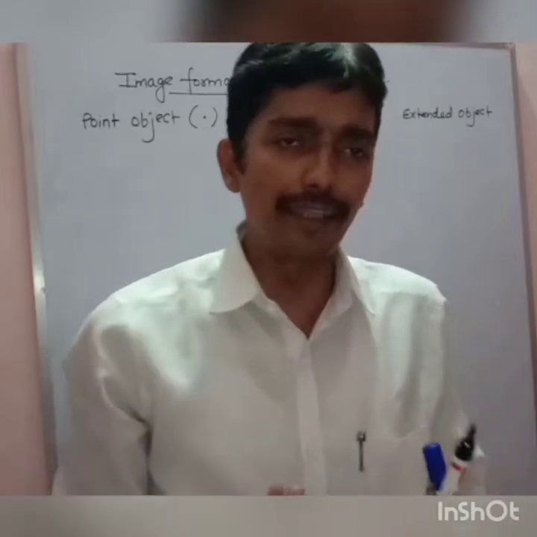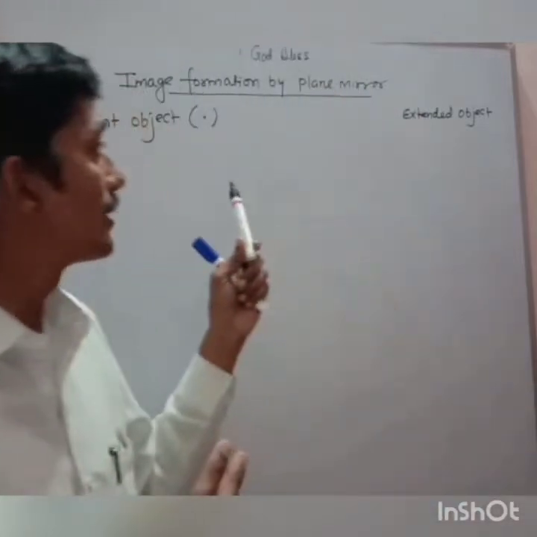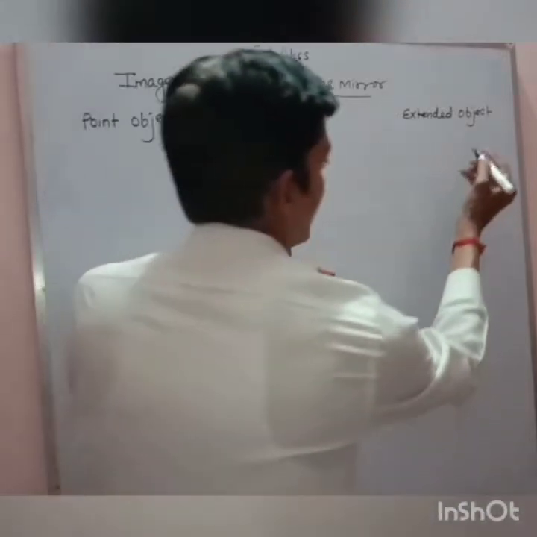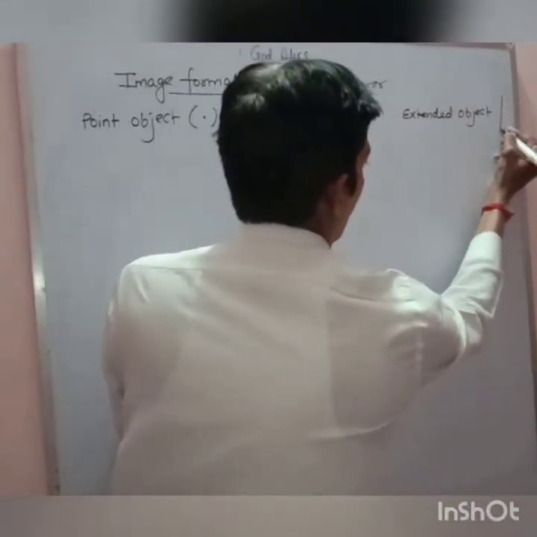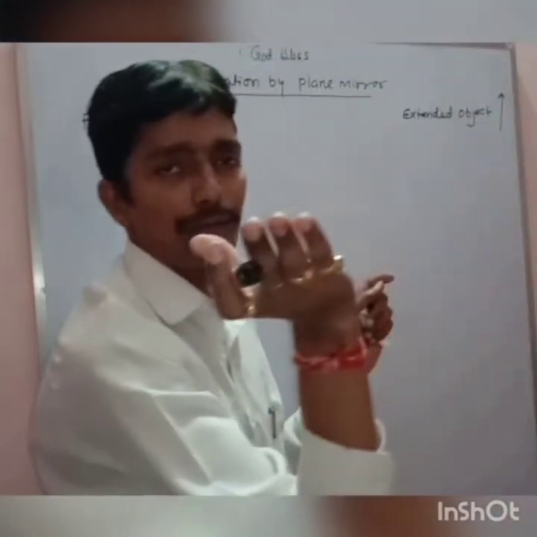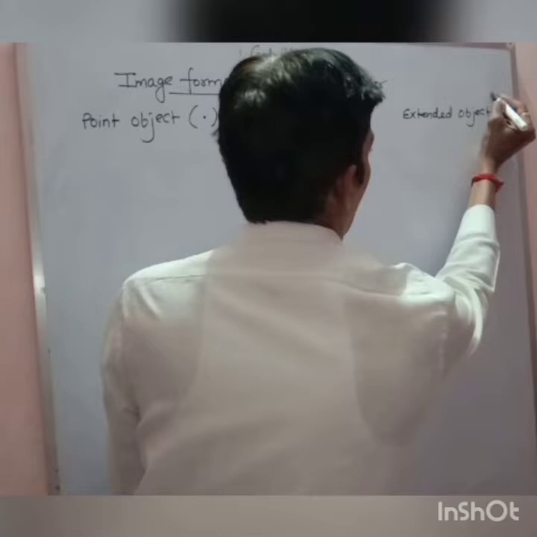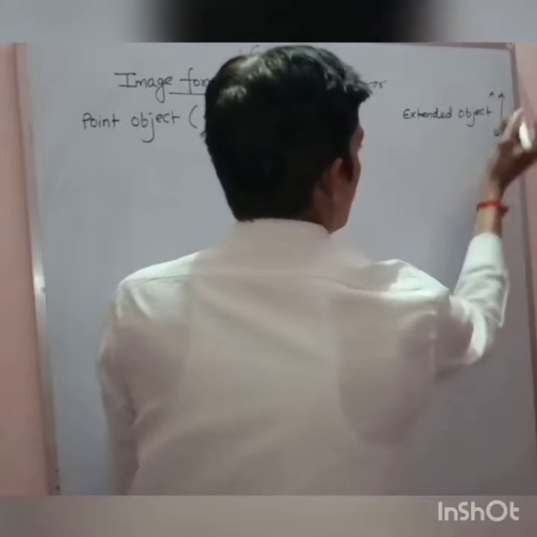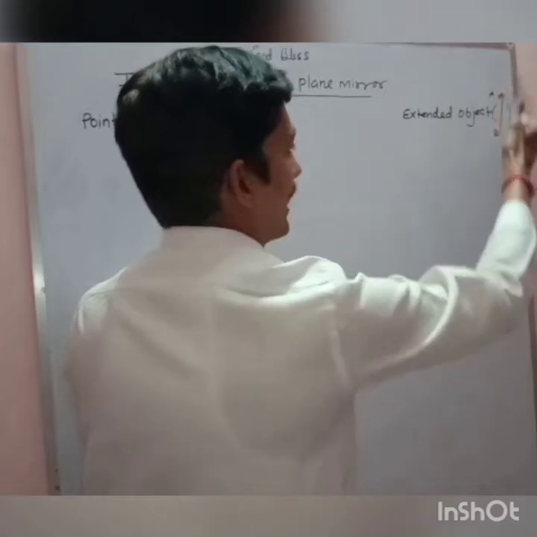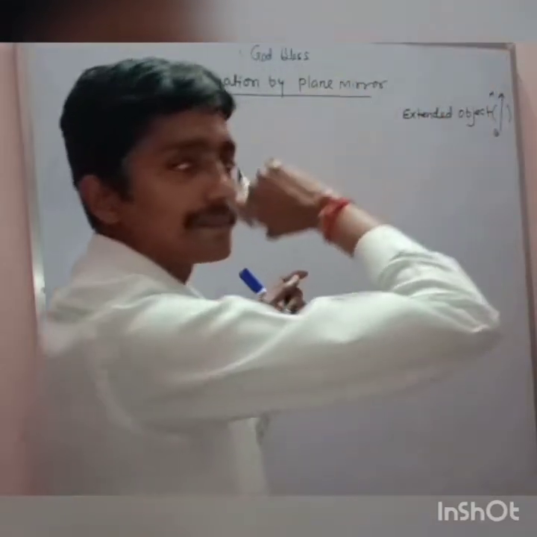We can do the theory, all these phenomena, either by taking the point object or by taking the extended object. If you remember, in most of your diagrams of class 10, you write A and B like this. So I am putting this in brackets: the extended object looks like this.